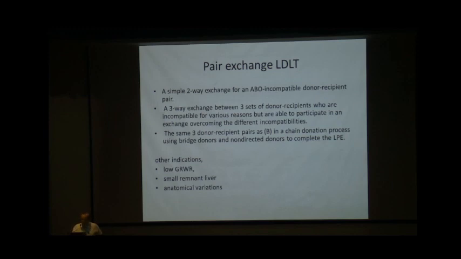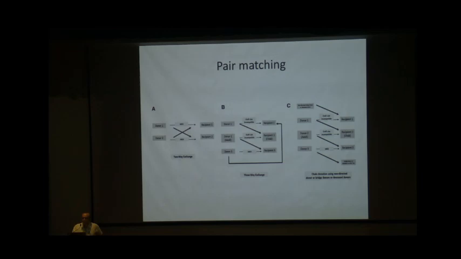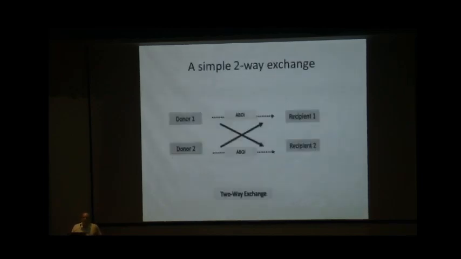But I personally feel anatomical variations in a mature transplant program are not a contraindication. So these are the pair matchings; I will go into detail. This is a simple two-way exchange. In a pair exchange liver transplant or a swap liver transplant, if a donor is O positive or a recipient is AB positive, it's difficult to perform and practically doesn't happen. So a donor who is of blood group A and a recipient of blood group B, then this is the two-way exchange which is possible.